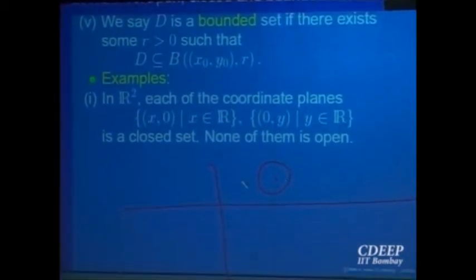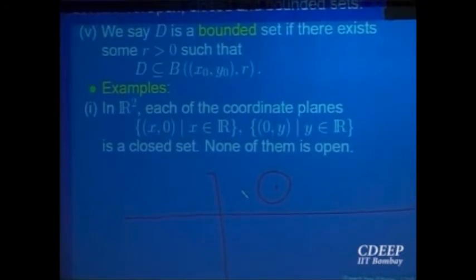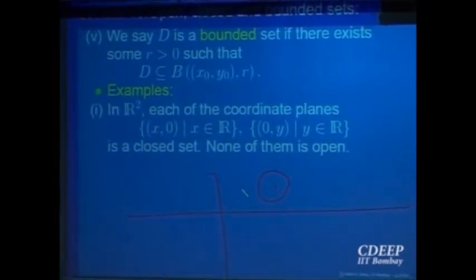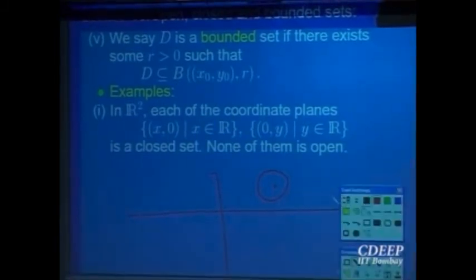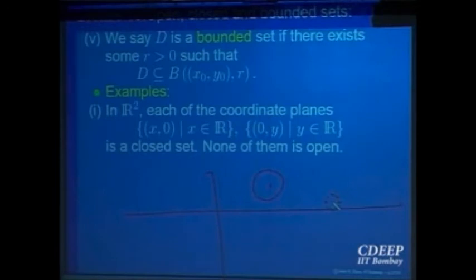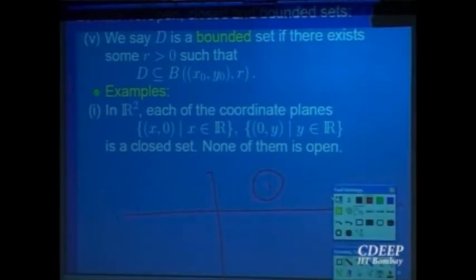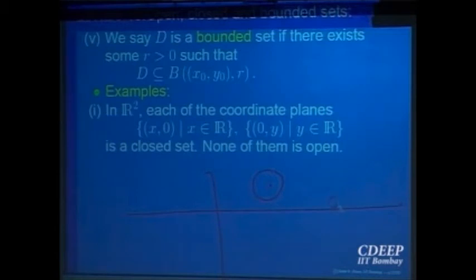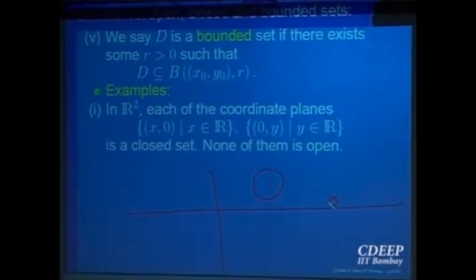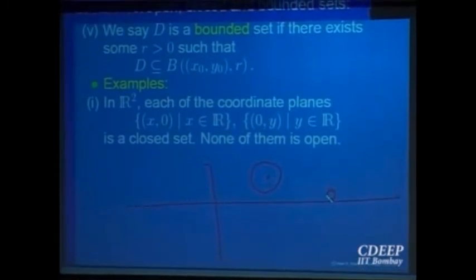So now you can guess what are the boundary points for the set x-axis? The line itself, right? Because this is the only possibility. Even if I go slightly above or down, that point will not be a boundary point, because I can have a small ball which does not intersect the line, since there is some distance. I can find that radius. So every point on the x-axis is a boundary point for that set. Does the set have all boundary points inside it? The boundary points for the x-axis are only the x-axis, and they are all part of it. So this is a closed set. The x-axis is a closed set.